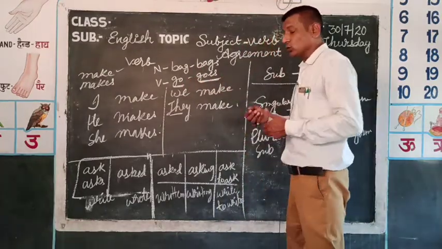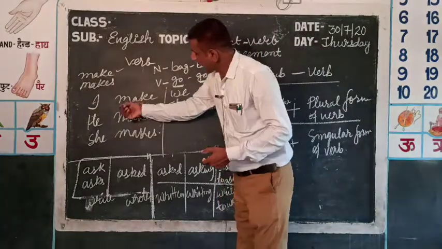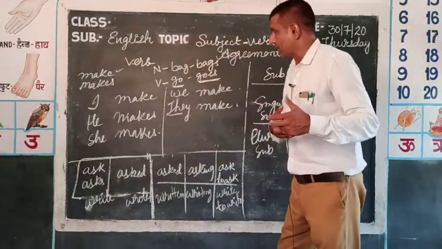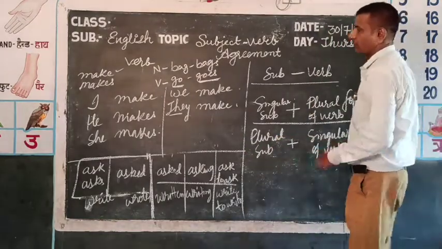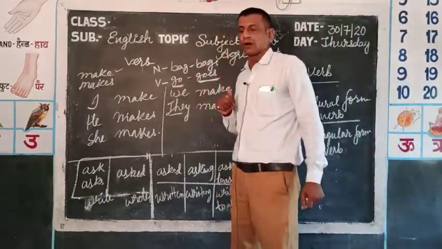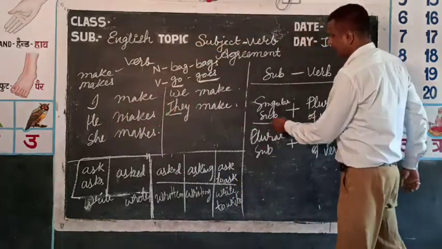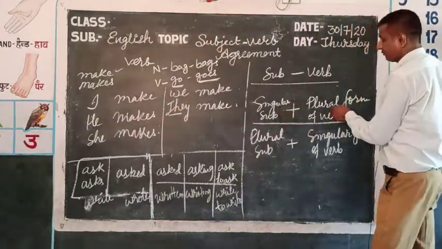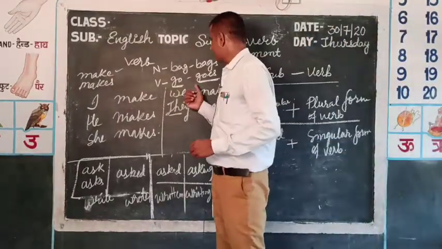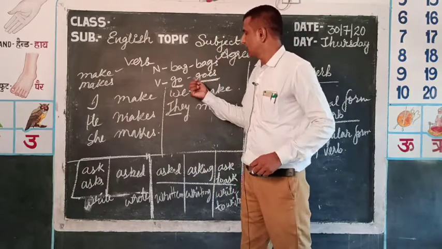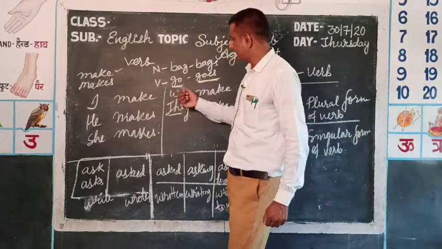But when we use them, I is a plural number, so with the plural number we use the singular form. He makes. He is a singular subject, so we use the plural form of verb. So we say I go, he goes, she goes, we go, they go.